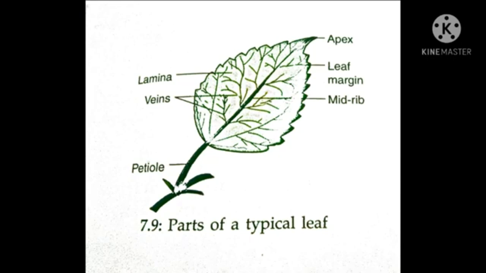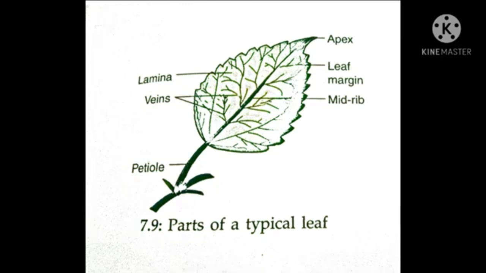The flat green portion of the leaf is called the leaf blade or lamina. It is attached to the stem by a narrow, short stalk called the petiole.